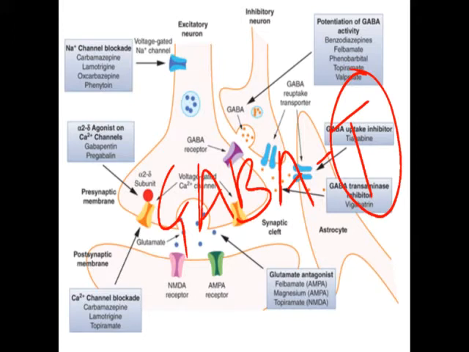Hence, what we have to do, we have to decrease the metabolism of GABA, so that less amount of GABA can undergo metabolism and more amount of GABA, or their concentration, will increase, so that they can bind to the receptor and they will perform their activity of opening of Cl minus. That is the second way. One, barbiturates benzodiazepam, what they do, they bind to the receptor, they will increase the timing and frequency of opening of Cl minus. Second one, they inhibit the metabolism. Third one, that is the reuptake.